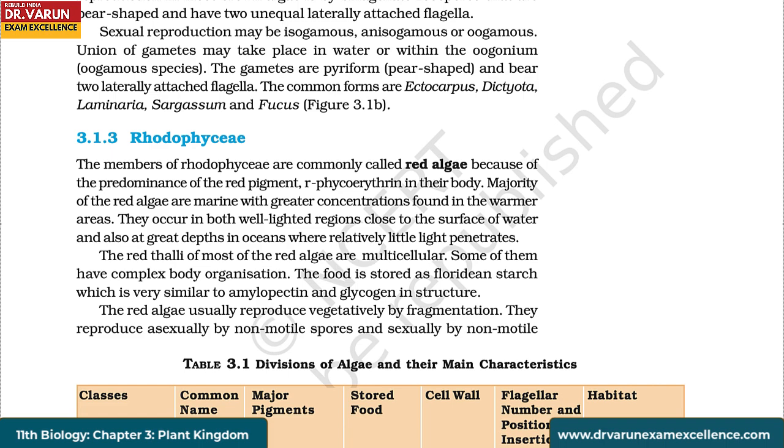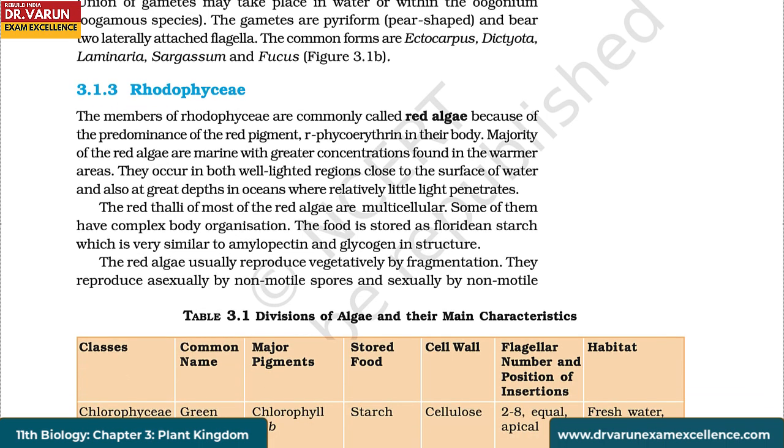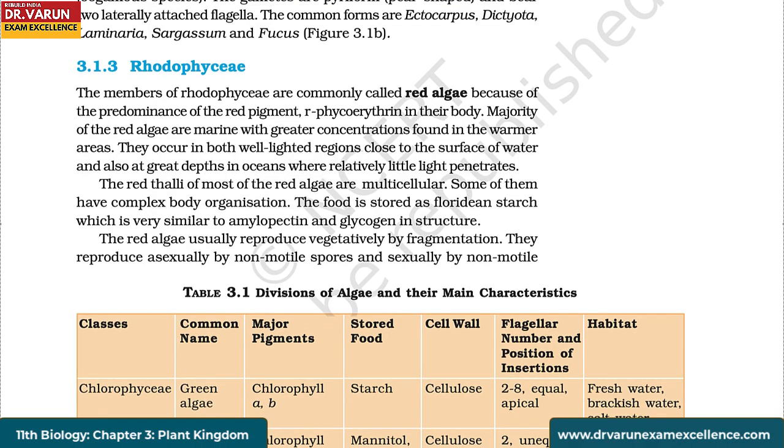Rhodophyceae. The members of Rhodophyceae are commonly called red algae because of the predominance of the red pigment r-phycoerythrin in their body. Majority of the red algae are marine with greater concentrations found in the warmer areas. They occur in both well-lighted regions close to the surface of water and also at great depths in oceans where relatively little light penetrates. The red thalli of most of the red algae are multicellular. Some of them have complex body organization.